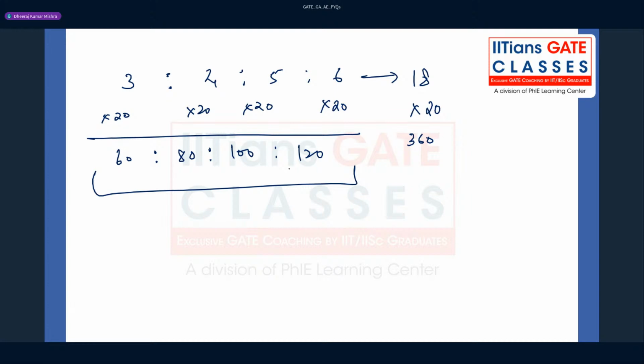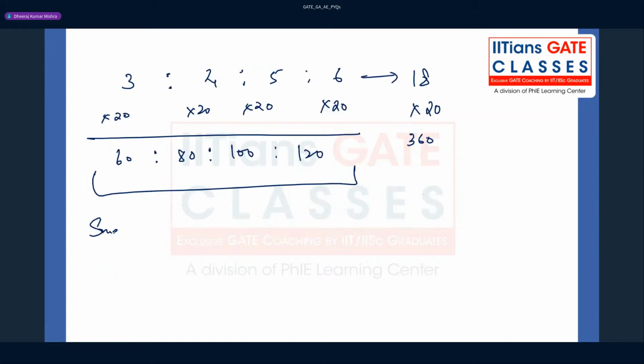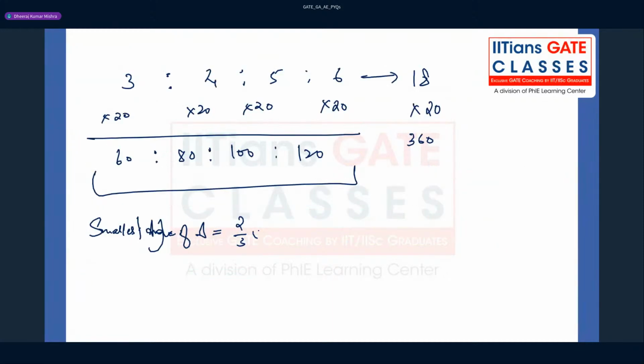Now let us go to the first statement, the smallest angle of the triangle. Let me write here, smallest angle of triangle is two-third of the smallest angle of the quadrilateral. What is the smallest angle of the quadrilateral? That is 60, right? So you just calculate this. Two-thirds of 60 is 40. So the smallest angle of the triangle is going to be 40. That is very important to keep in mind.